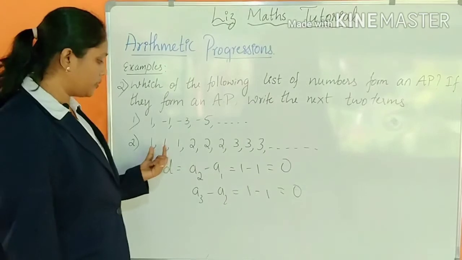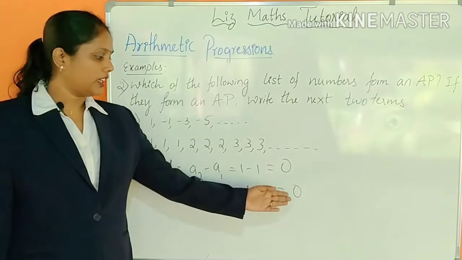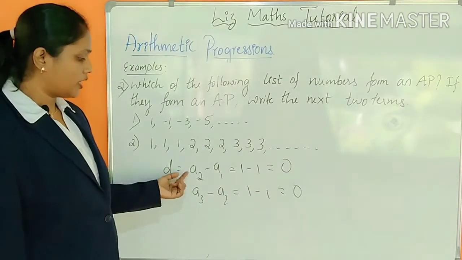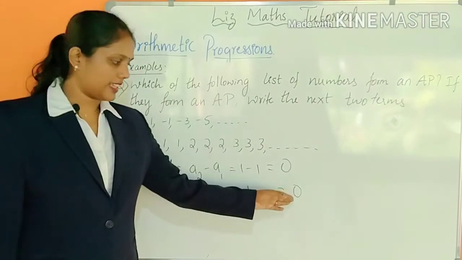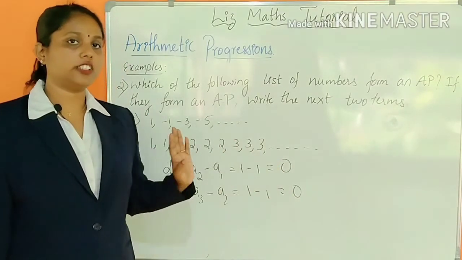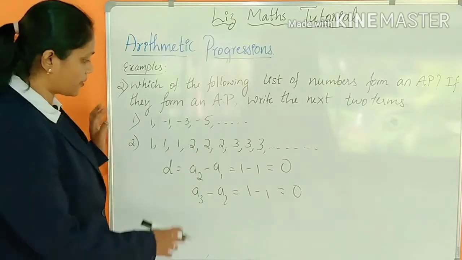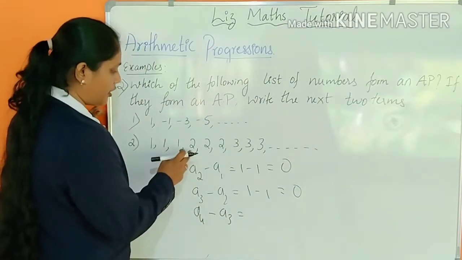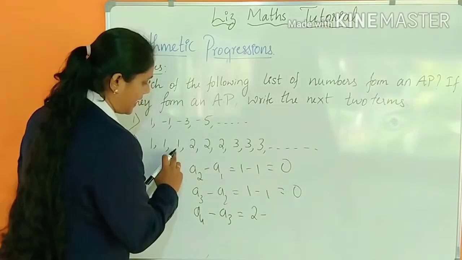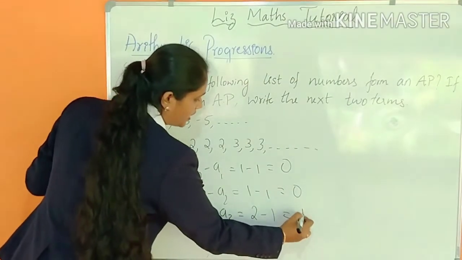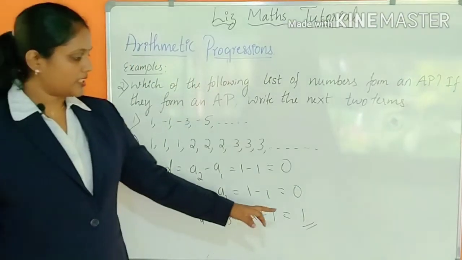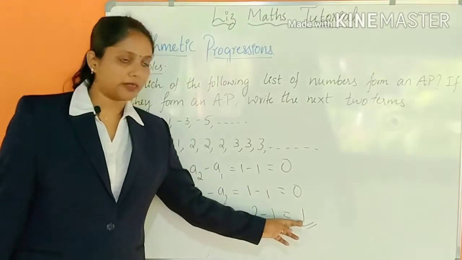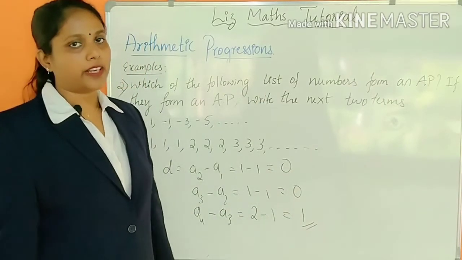See, after doing two, you cannot come to the conclusion that it is an arithmetic progression. From the first two, you got the same answer, so you cannot conclude that this is an arithmetic progression. Do for the next one also. A4 minus A3. What is A4? A4 is nothing but 2. 2 minus A3, which is 1. You get 1 here. Can you see the common difference? No. Here 0, 0 is common, but here it comes 1. So this is not in arithmetic progression.